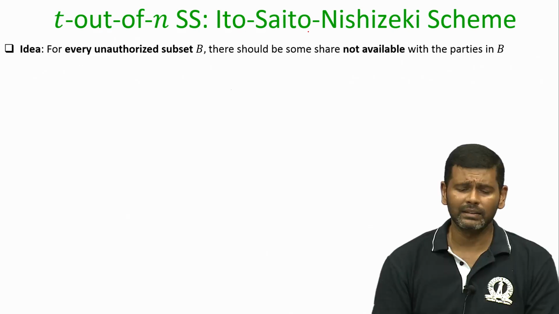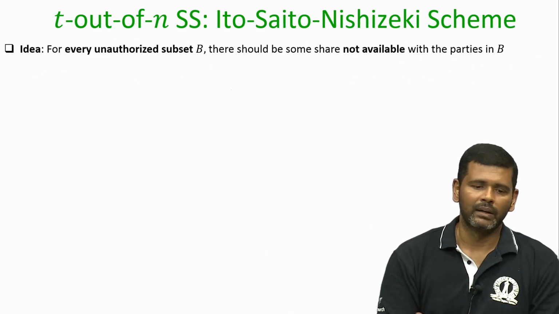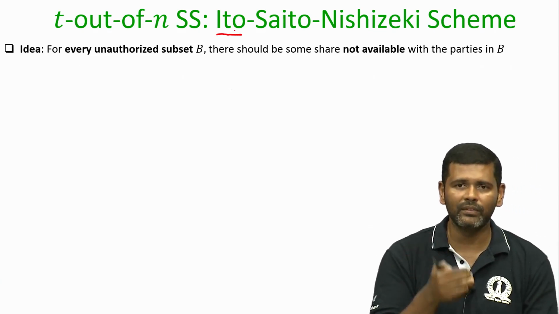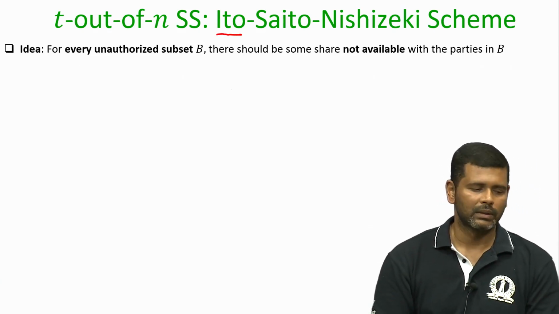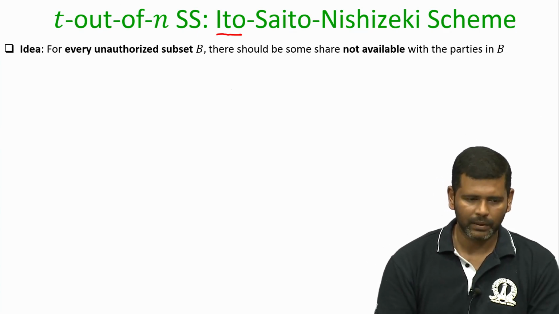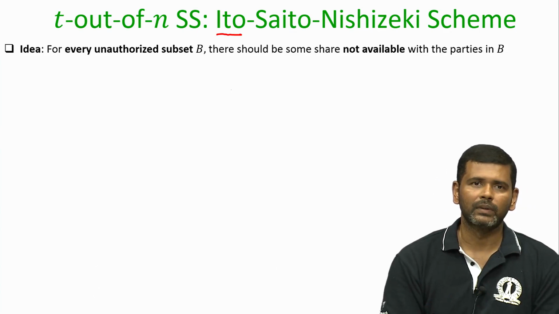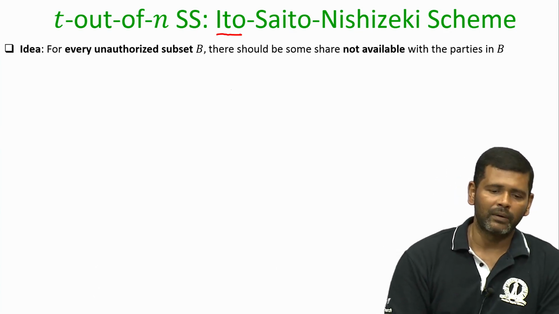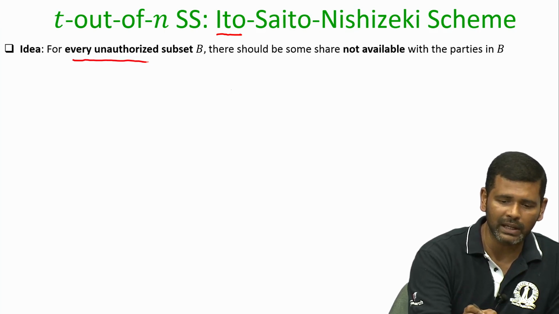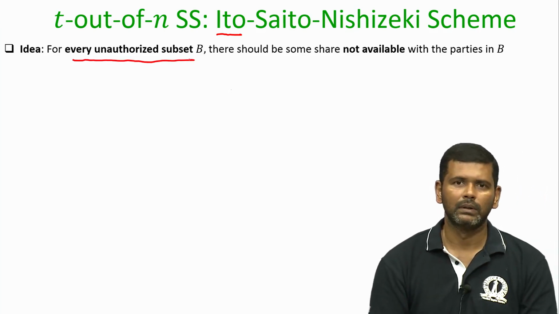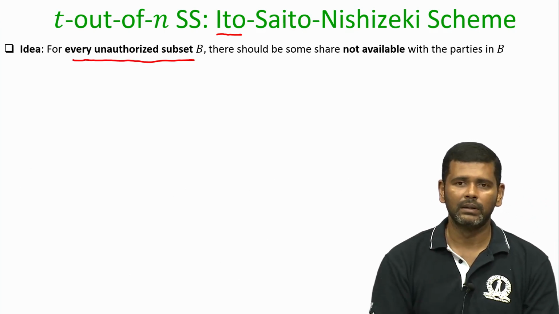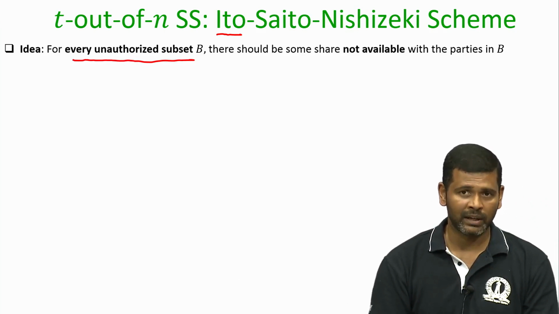Now, let us see another interesting t out of n secret sharing scheme by Ito et al, and this also might look similar to the construction of Benaloh et al, but it is slightly different. What is the idea in this scheme? The idea is that we will now ensure that for every unauthorized subset there should be some piece, some share, which is not available with the parties in that unauthorized subset.